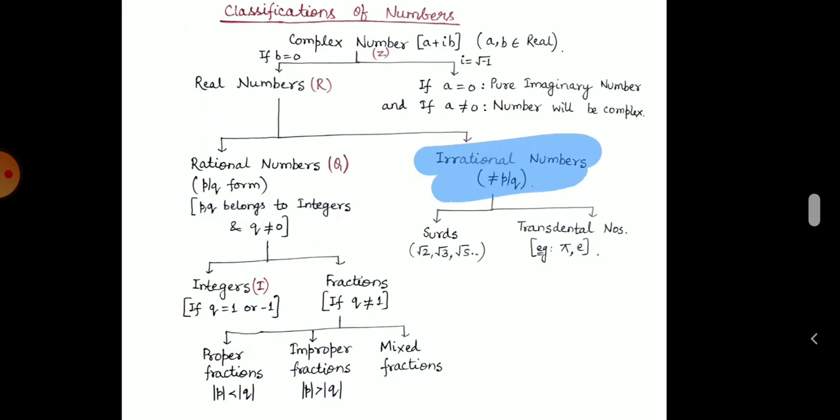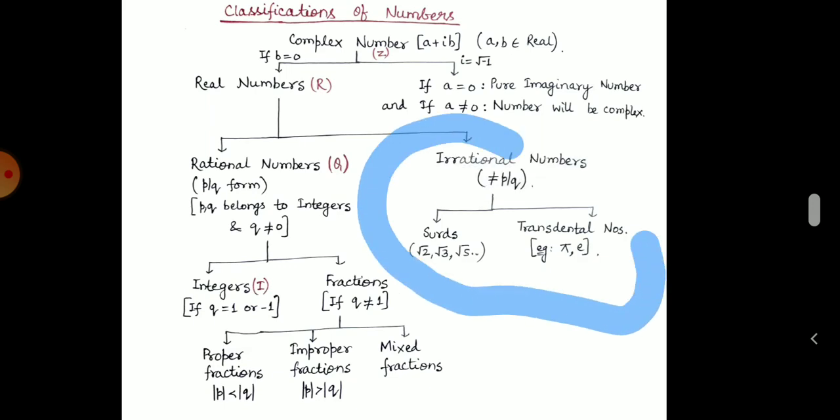While an irrational number is any number which is not rational, that is, a number which is not equal to p upon q. Irrational numbers are of two types, surds and transcendental numbers.